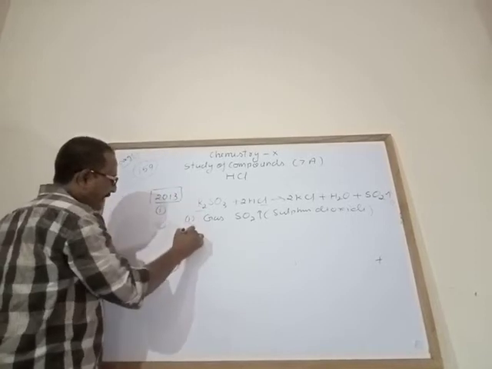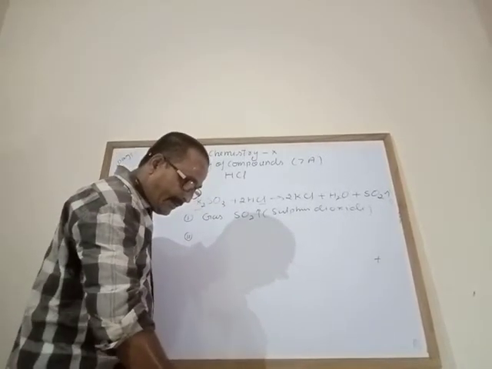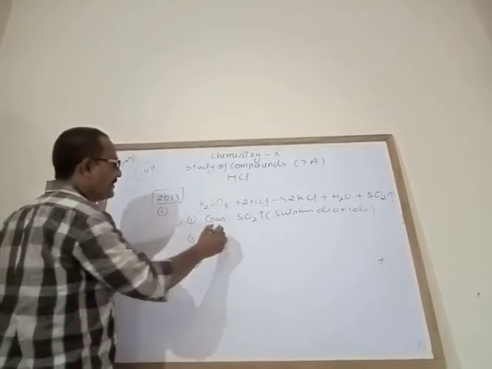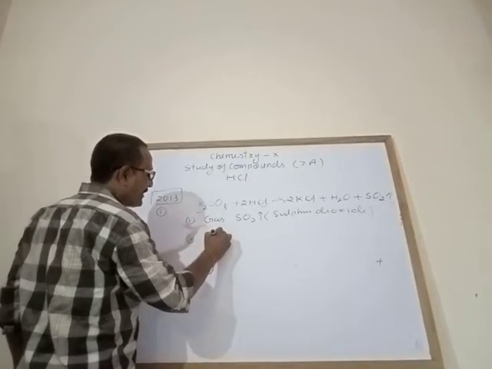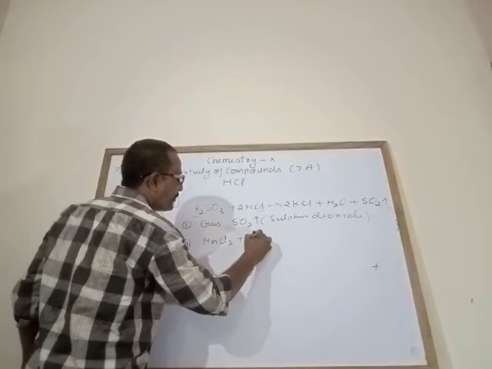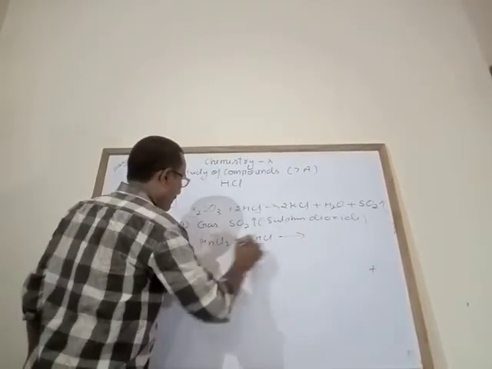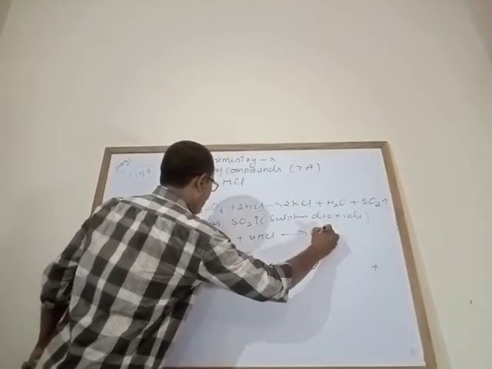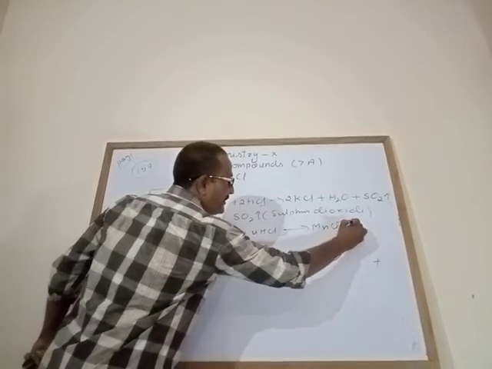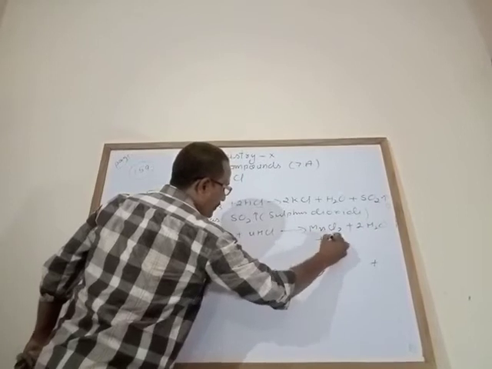Now in the second part it is given: concentrated hydrochloric acid is made to react with manganese dioxide. Just as I have explained, concentrated hydrochloric acid reacts with manganese dioxide to form manganese chloride, water, and chlorine gas.